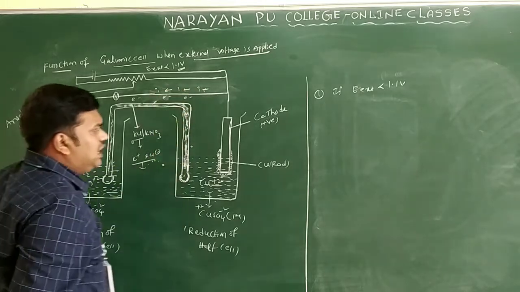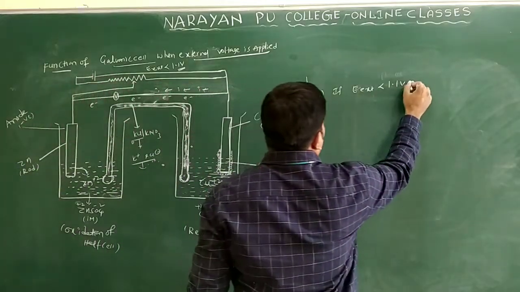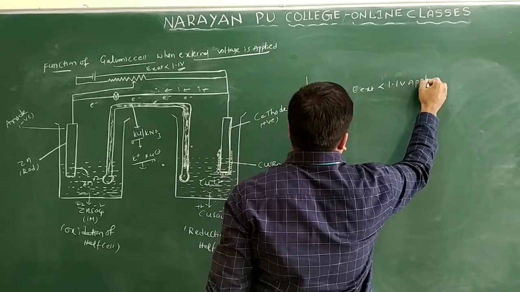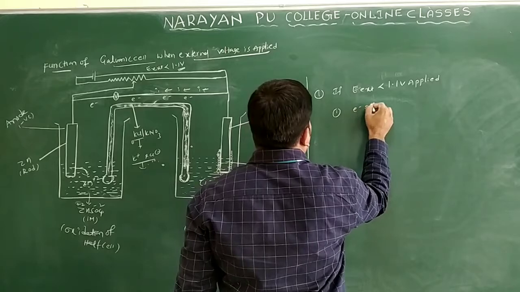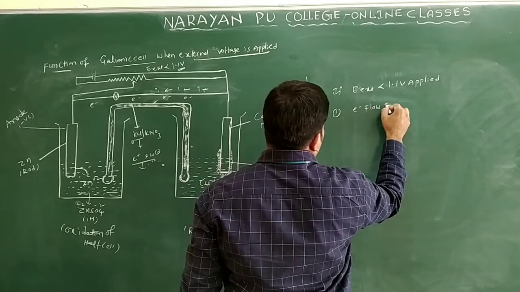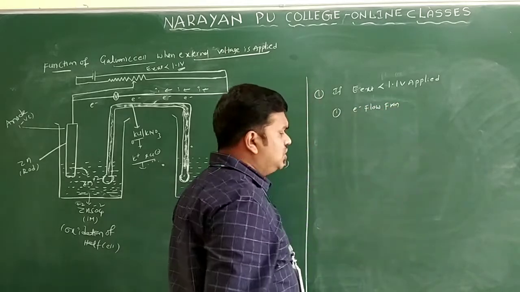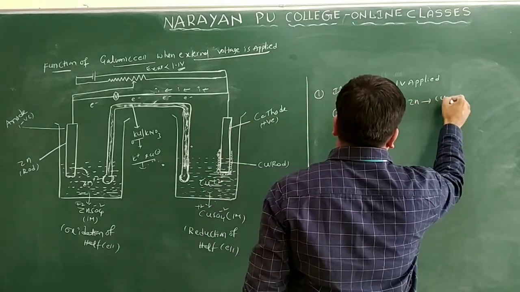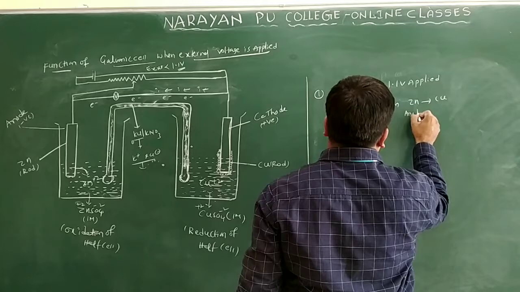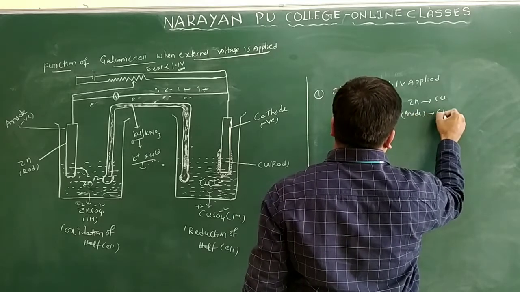Clear? I will write it. If the external 1.1 volt is applied, you will write the first point here: electron flow takes place from zinc to copper, or you will write anode to cathode.